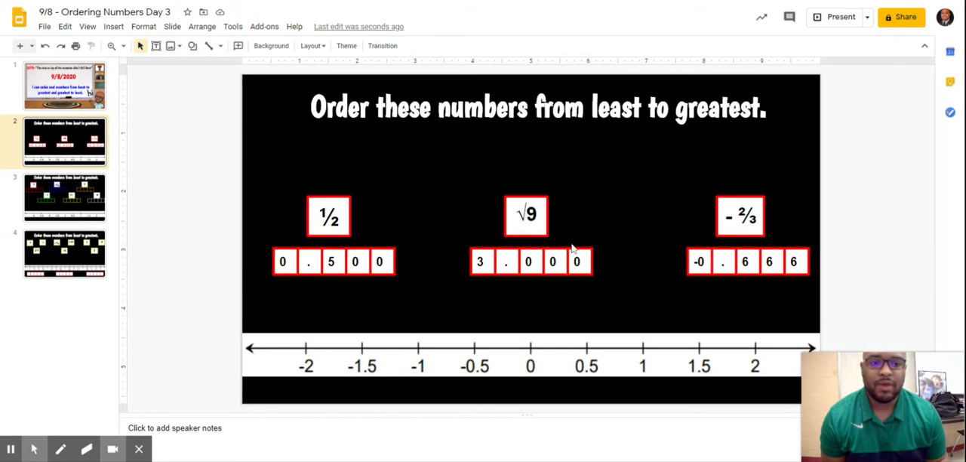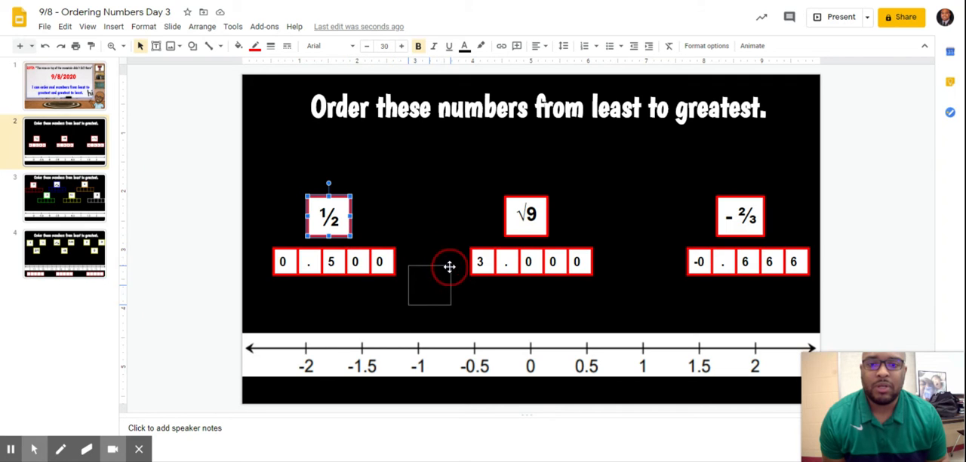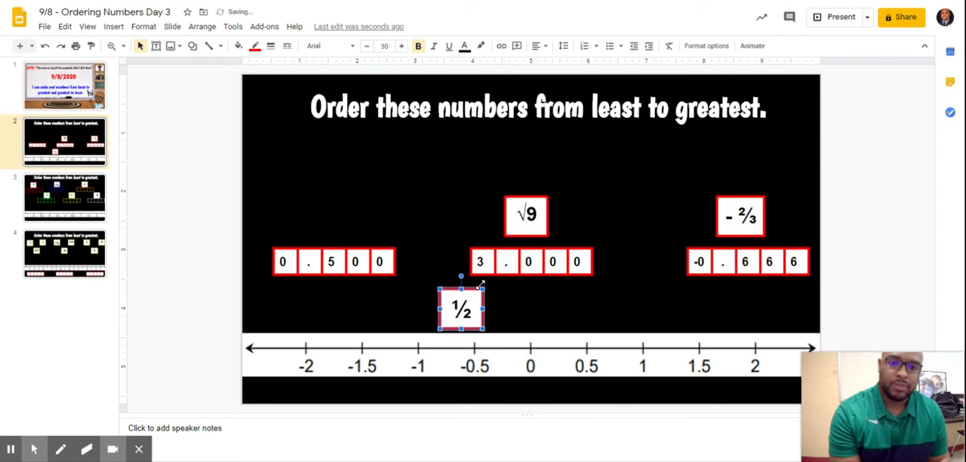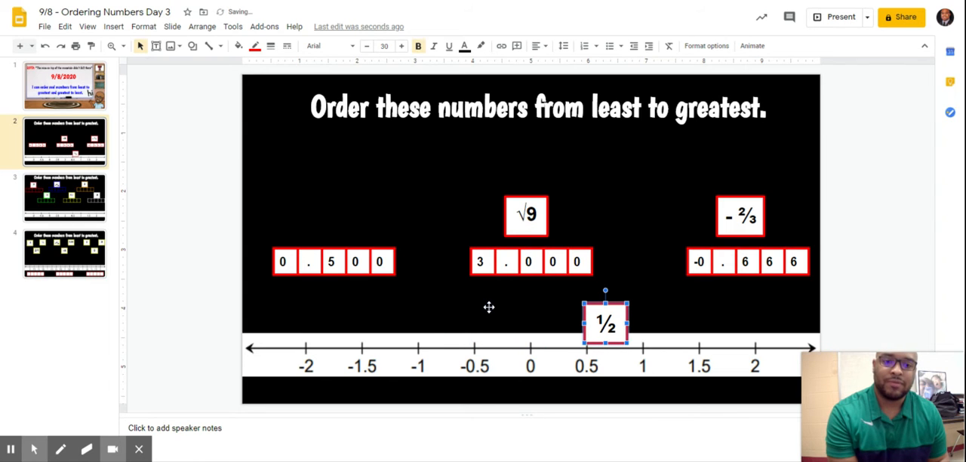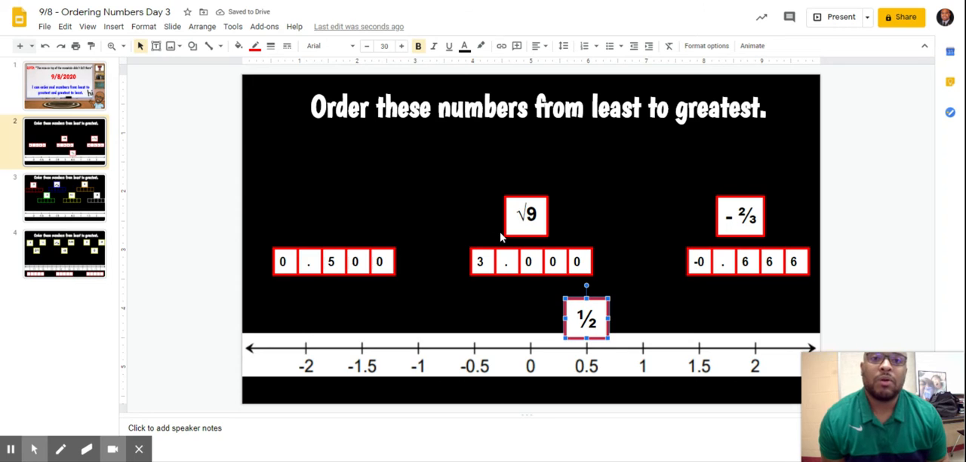Now, it says order these numbers from least to greatest. So now that I have their values, I need to grab these boxes and place them where they belong on the number line. Right here, 1/2, I'm going to grab that and put it where? Does it go right here? 0.5 makes sense, right? Oh, wait. This is the negatives, and this is a positive. So I would not put it on the negative side. I would move it to the positive side. 1/2 goes right there.